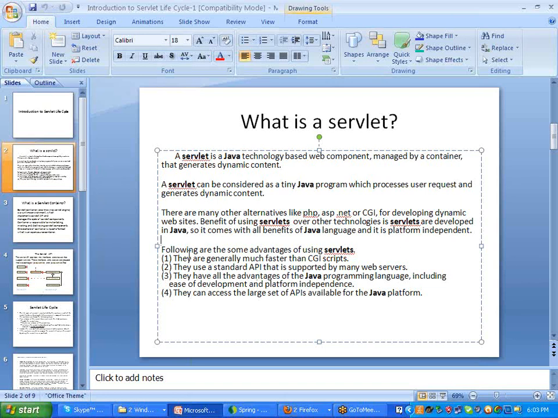There are some other advantages of servlets also available. It is faster than CGI. So why?